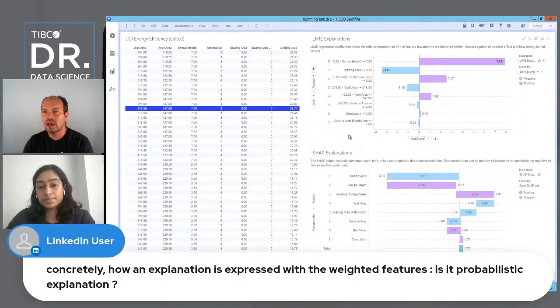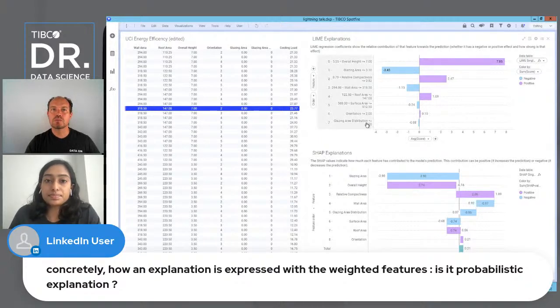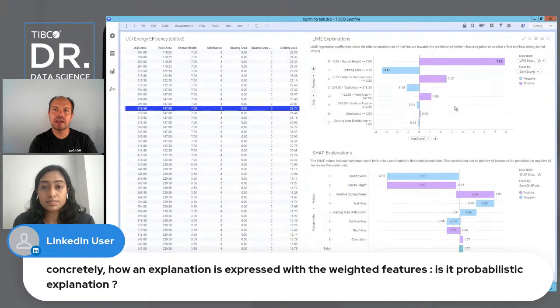Okay, we have a question. It says, how is an explanation expressed with the weighted features? Is it a probabilistic explanation? So can you repeat that, Jose? Yes, concretely, how is an explanation expressed with the weighted features? And then, is it probabilistic? Is it a probabilistic explanation?